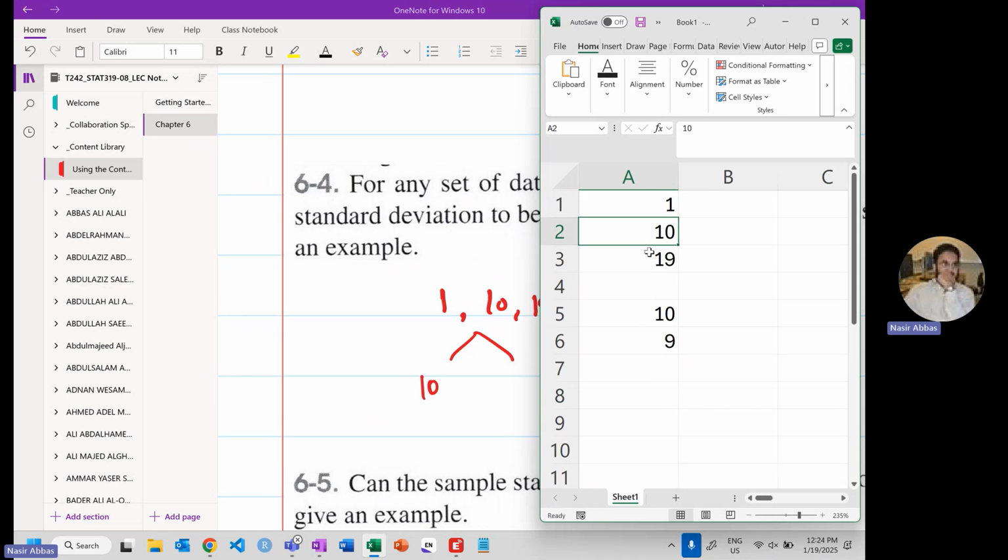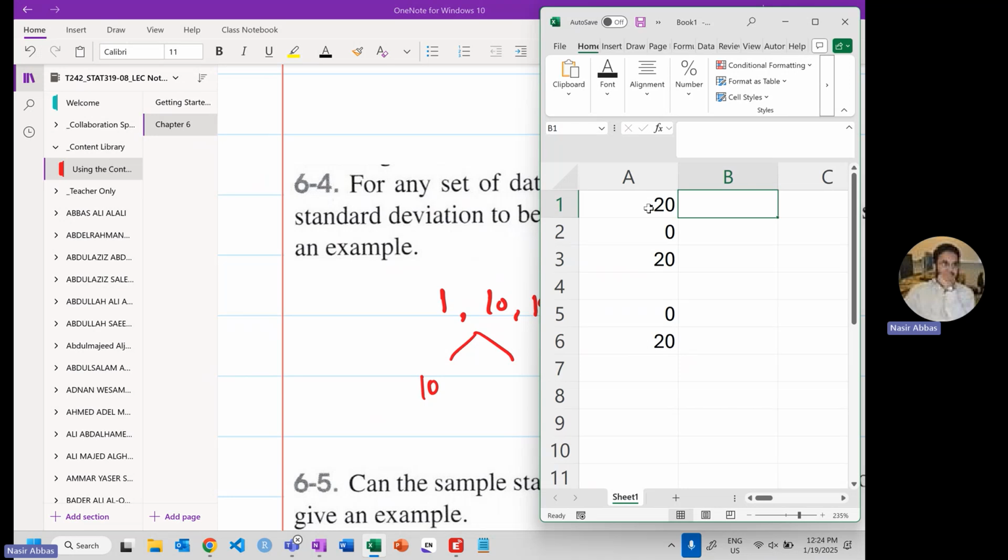Instead of this, let me call it 100 and 199. The mean is, again, the standard deviation is, let me make it minus 20, 0, 20. What is the mean? 0. What is the standard deviation? 20. Standard deviation is more than mean, right?